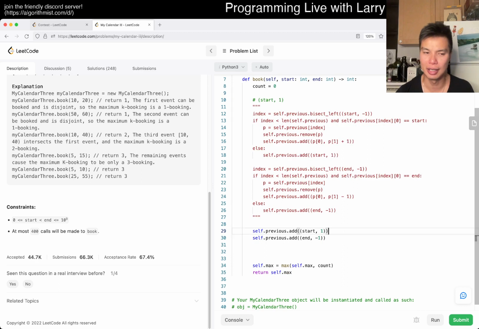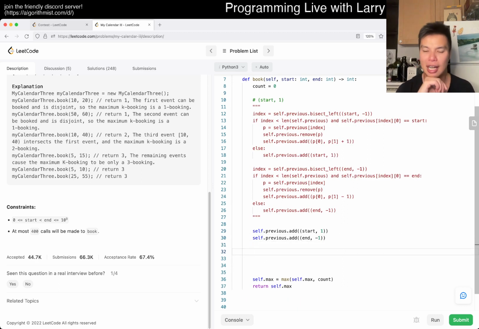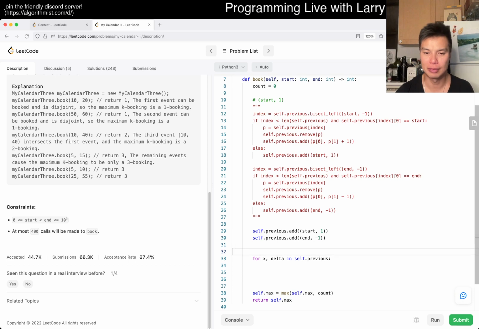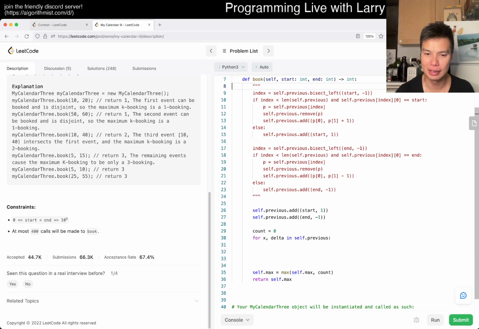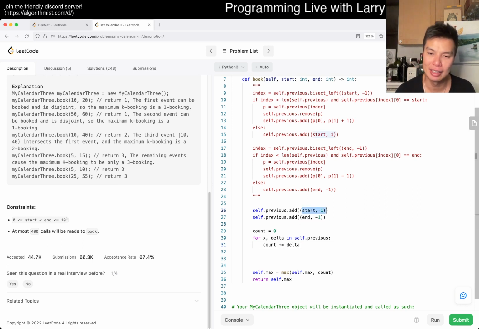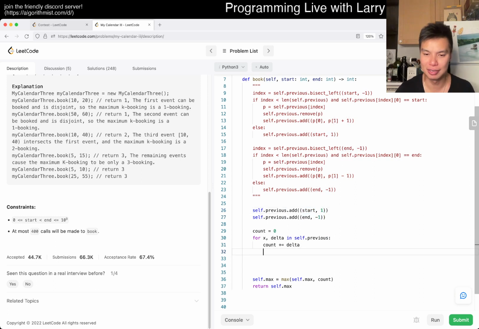Because it's exclusive, we don't need that one. And now we just do, for x, delta in self.previous, count is equal to 0, which we already have, and we're going to move it down here real quick. Wait, let me think about this for a second. No, this is right, because what I want to make sure is that we subtract before adding, and I think by the nature of sorting this is true. So count plus delta, and then just this thing all the way.